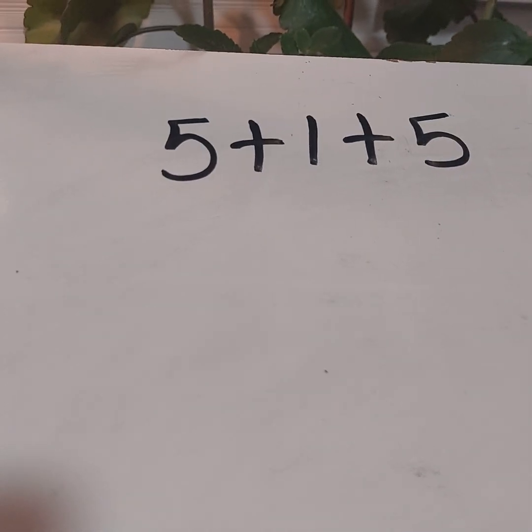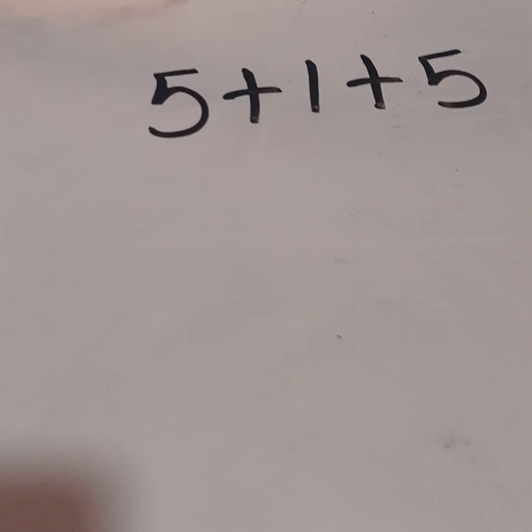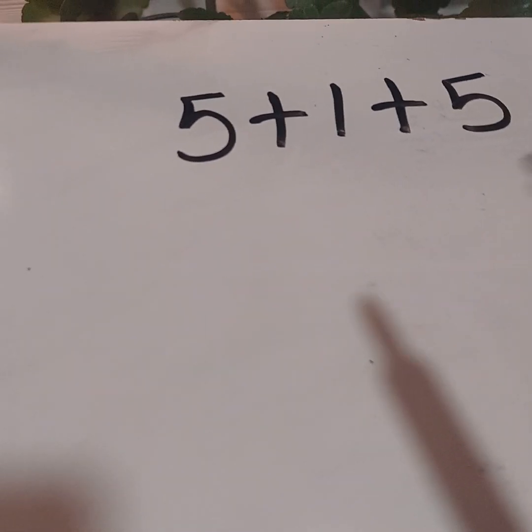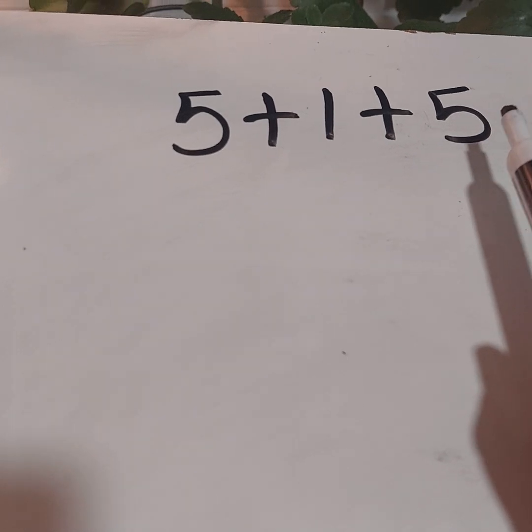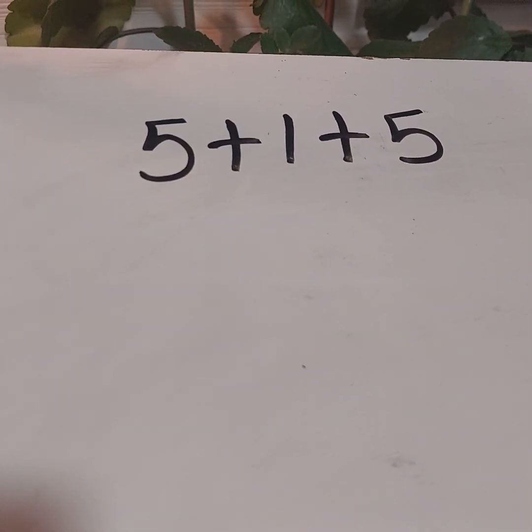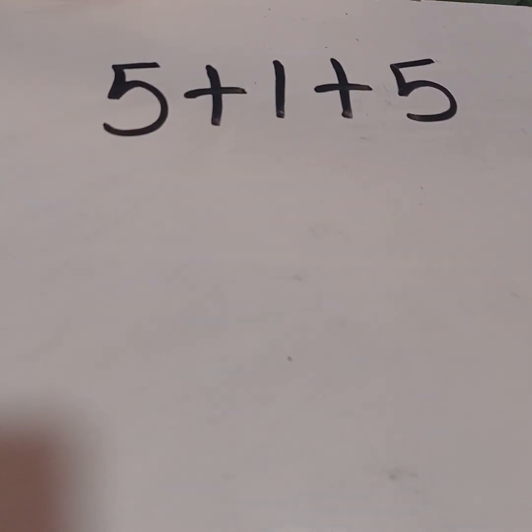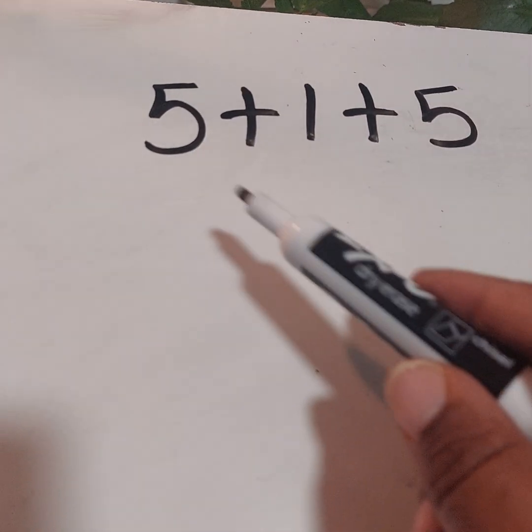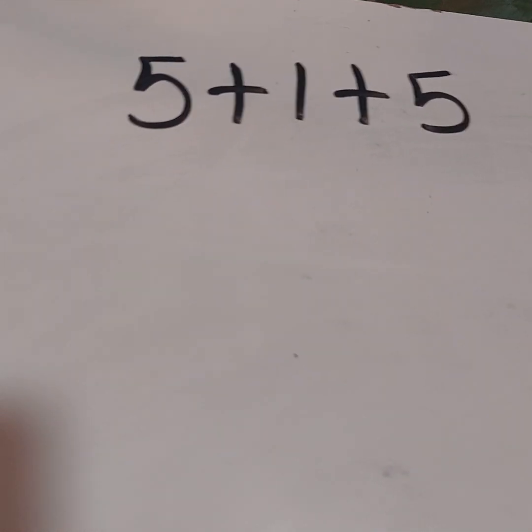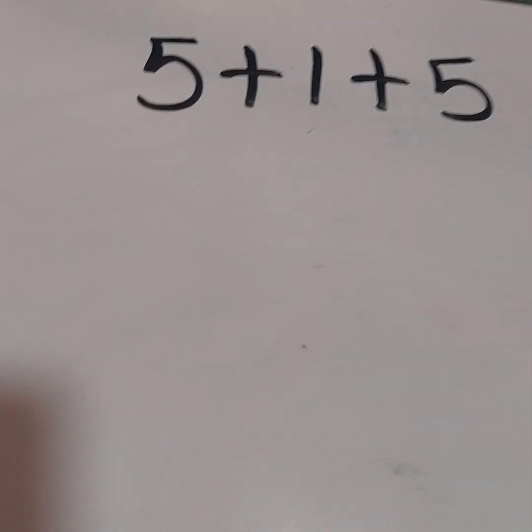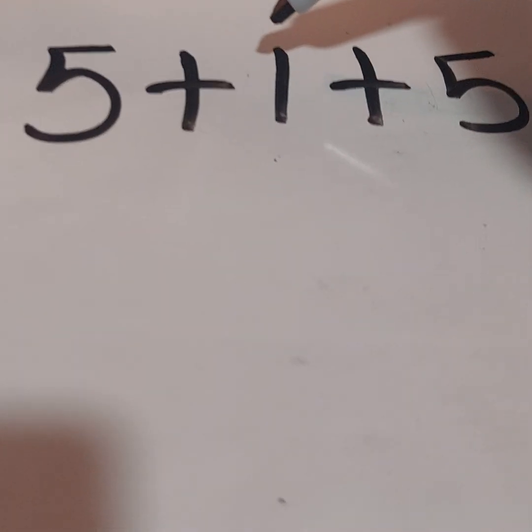Basically, when we multiply, it's because I want to know the total of something. That's why we multiply. We want to know the total. So I happen to have 5 things here. I have another thing, and I have 5 things here. If I want to know the total, I have to add. I cannot use multiplication to find my total with these 3 numbers. The reason why, the numbers are not identical. I have a 1 here. So because I have this 1, it prevents me from using multiplication.